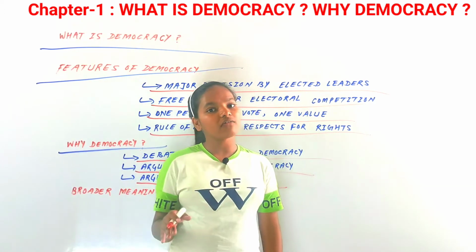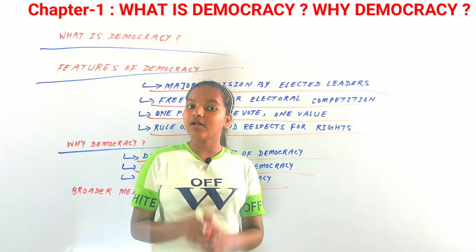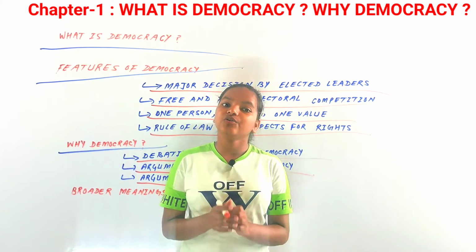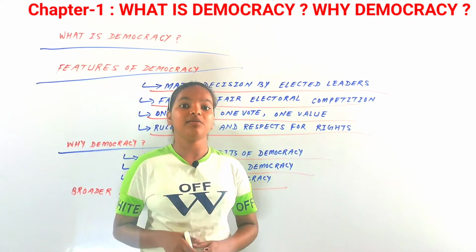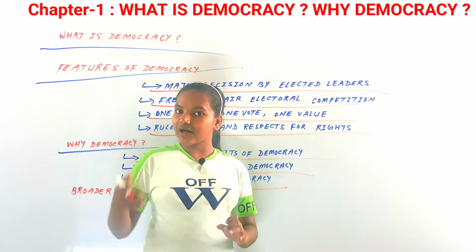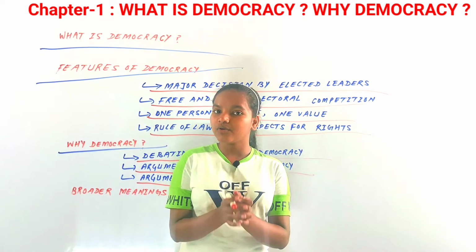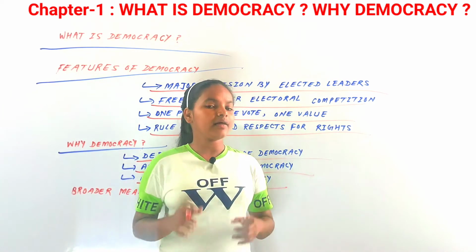They have equal rights, equal laws are given to them, and they have an equal right to vote. So there is equality among them. Democracy is not the best government, but compared to other forms of government, it's still better. There are many arguments for democracy as well. Let's discuss those arguments.